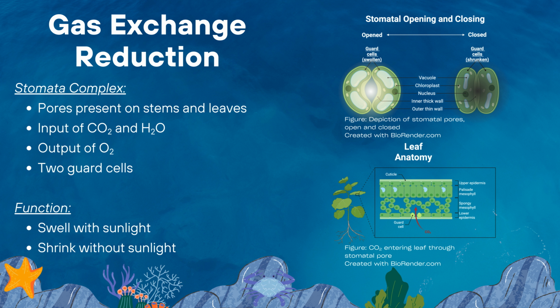Stomata are microscopic pores on the stems and leaves of plants that regulate gas exchange. Gas exchange in plants allows an influx of carbon dioxide and an output of oxygen. This stomata complex consists of two guard cells that change the pore's size through stimuli. With sunlight, these guard cells swell to let carbon dioxide flow through, and without sunlight, these guard cells shrink to conserve energy and water loss.